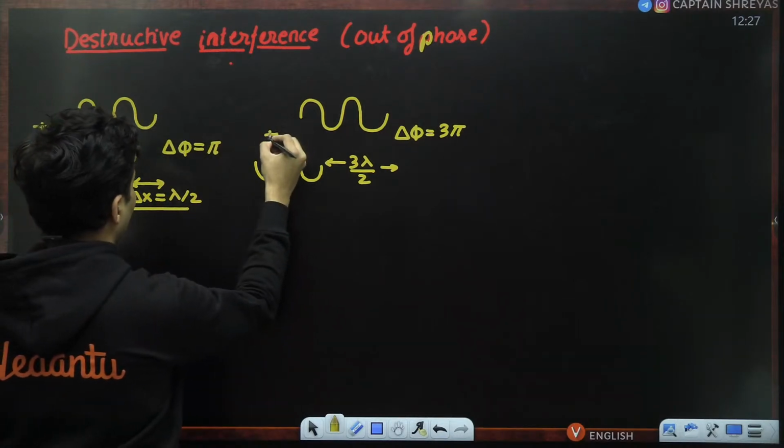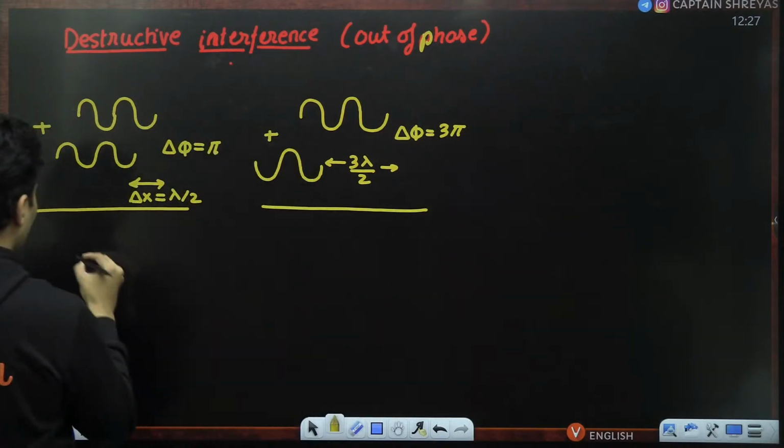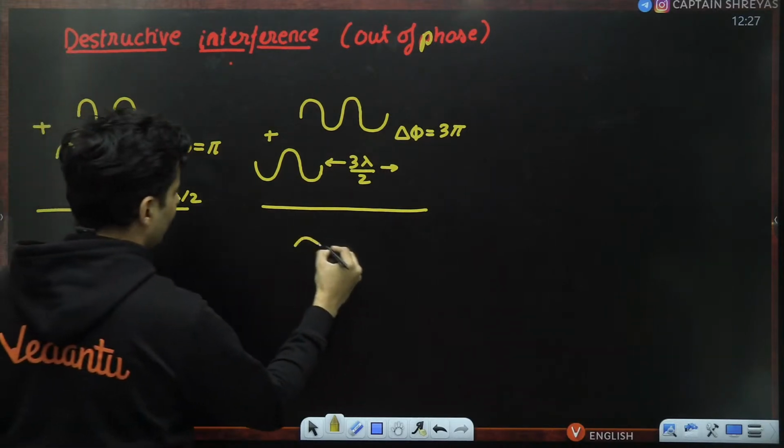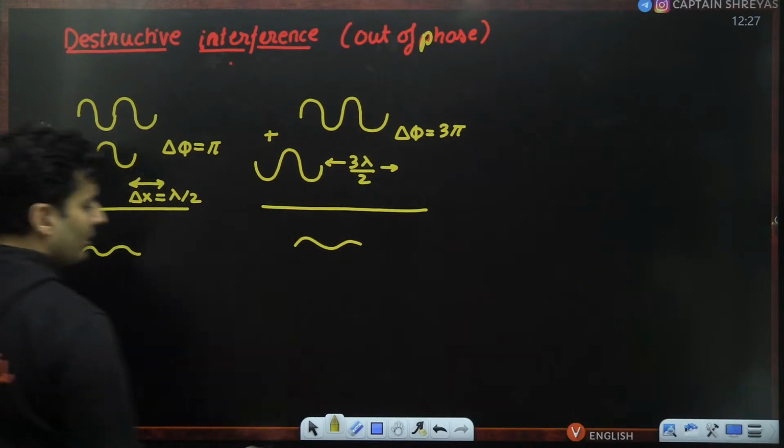You can add these two waves. What you will see is a smaller wave, because it is destructively being interfered.